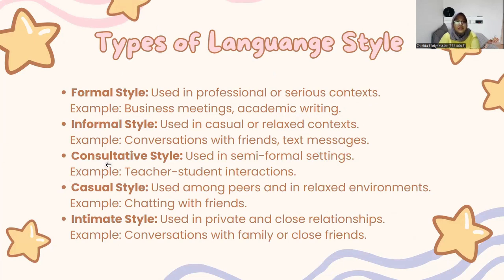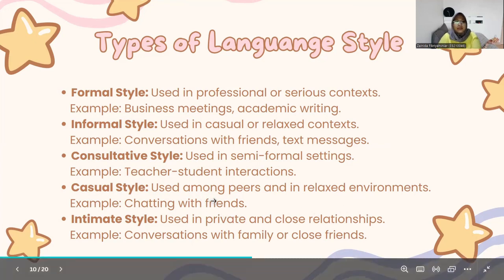And the third is consultative style. This is basically used in semi-formal settings, for example, in teacher-student interaction. And the fourth is casual style. This is basically used among peers and in relaxed environments, for example, chatting with friends. And the last is intimate style. This is basically used in private and close relationships, for example, conversation with family or close friends.